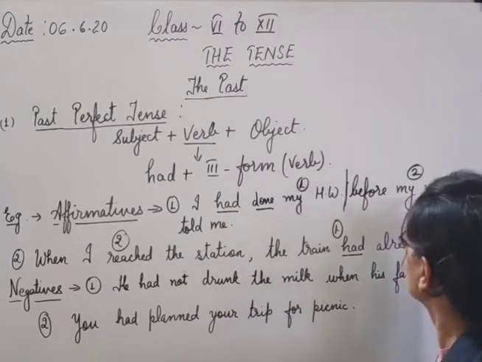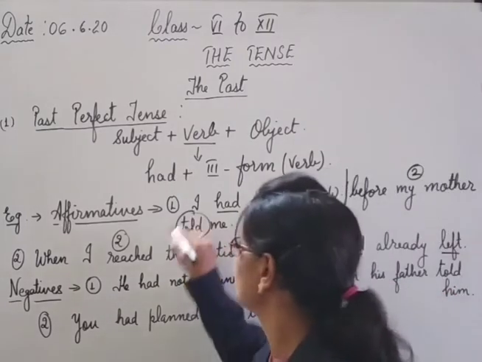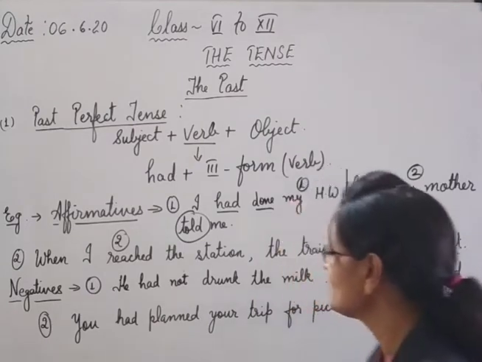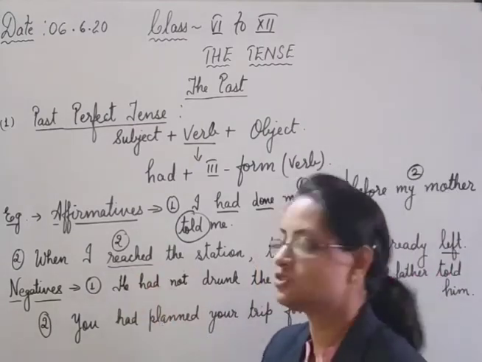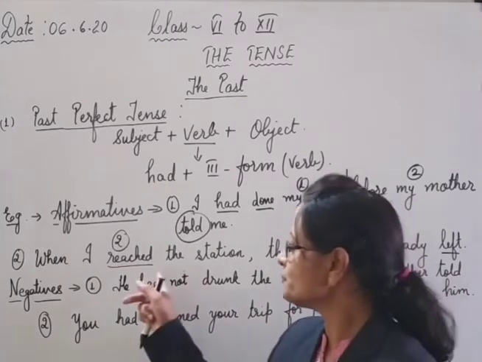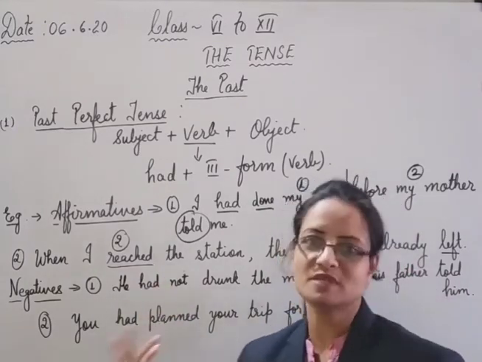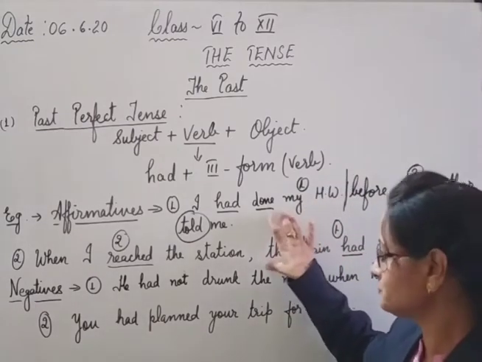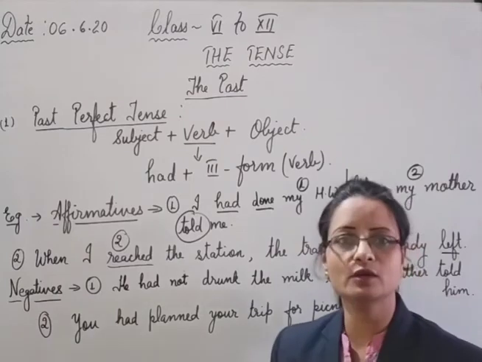Let us see. My mother told. Look here. Tell, told, second form. Here reached. Reach, reached, second form. So simple past tense. Simple past tense means second form without helping verb. So understood clearly? Okay, now come to the negative.